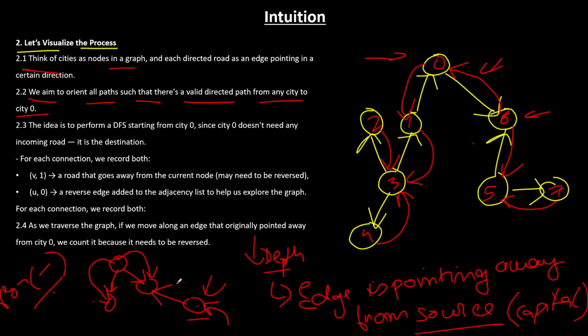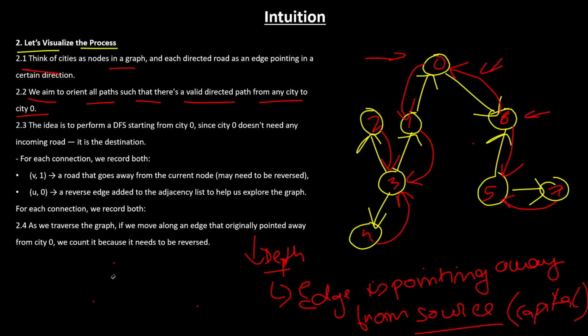Okay. But in this case, we have aimed that we will always keep 0 as our source node and no other node will be a source node in this particular question, and we won't be using any for loop for iterating every node. Okay. Now what we will do? You can modify the graph and make it bidirectional, fine.